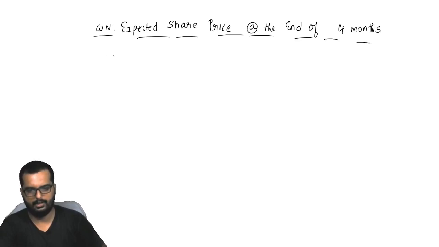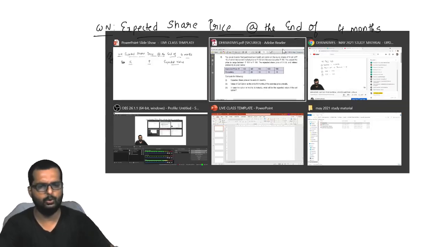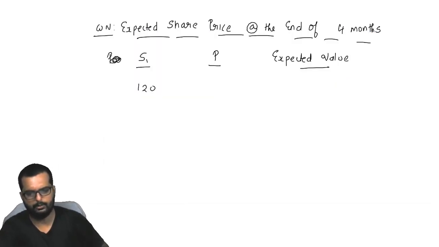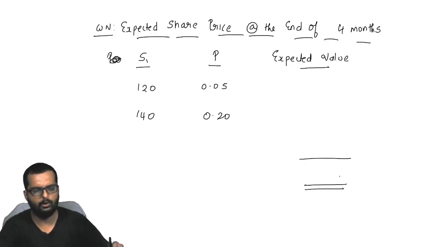Okay, so here I will write down particulars, that's not required, S1, probability, and in the last column I can write down expected value. Friends, can you do this on your own? It is very simple. Put up these prices. For example, you can put 120, then you have to put 140. You have to write down the probability, that is 0.05, then you have 0.2. Like this, you can actually find out the answer on your own.